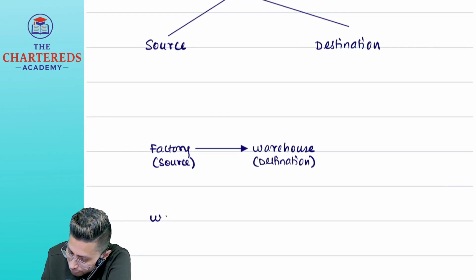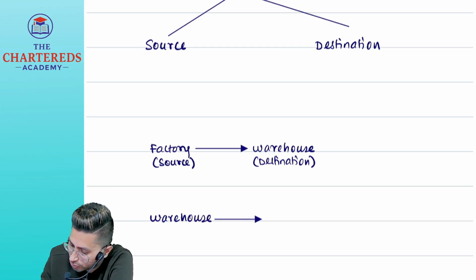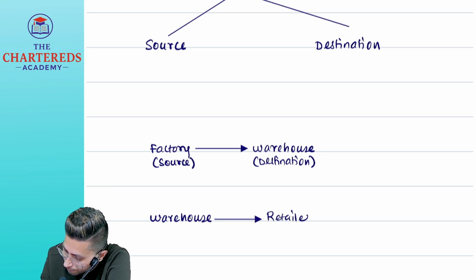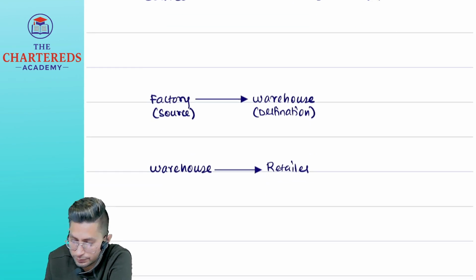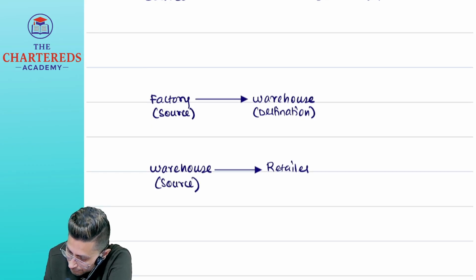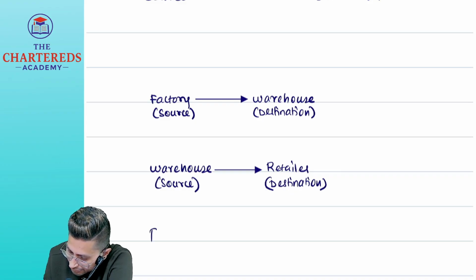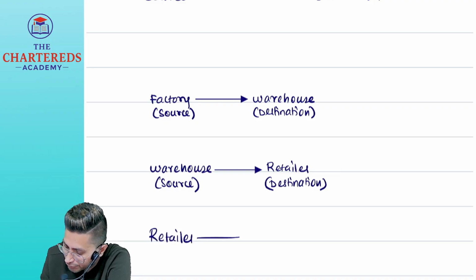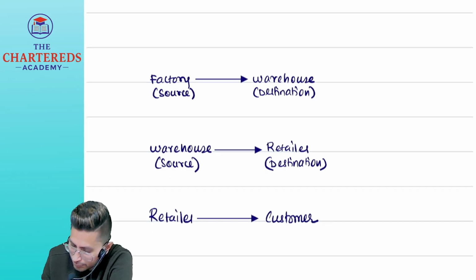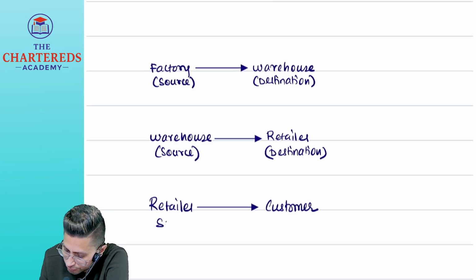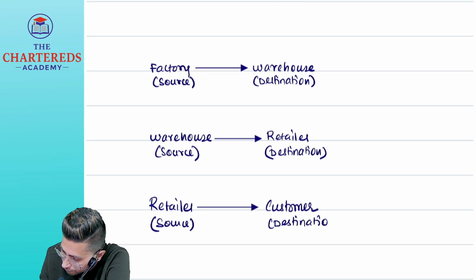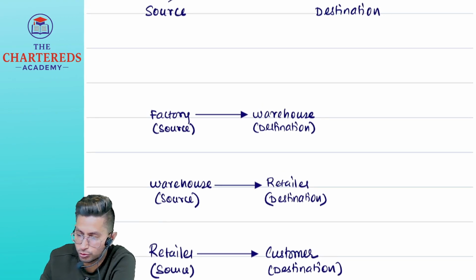Next. From warehouse, I am giving it to retailer. Warehouse is now giving the goods to retailer. Now tell, warehouse is what? Source. And retailer is destination. Retailer is now giving to whom? Consumer or customer. Now who is the retailer now? Source. And customer will be destination. So two things are very important, source and destination.